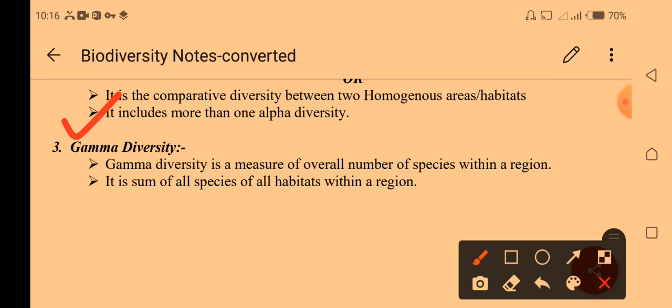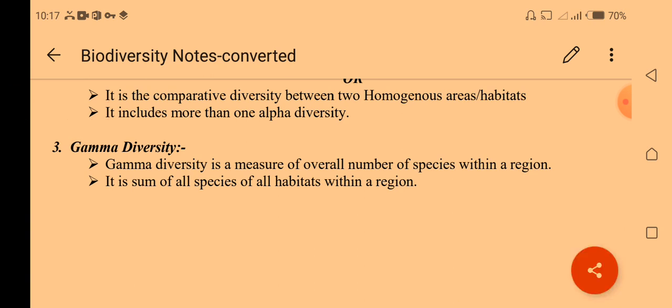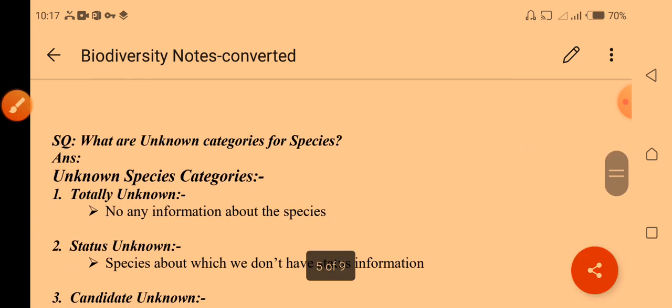To summarize: in alpha we study one particular area's diversity. In beta we compare the diversity of two habitats. In gamma we study the diversity all over the biome, how species change in diversity, which we call biome diversity. It could also be biosphere diversity. So this is also known as gamma diversity. I hope this point is clear. We move further.